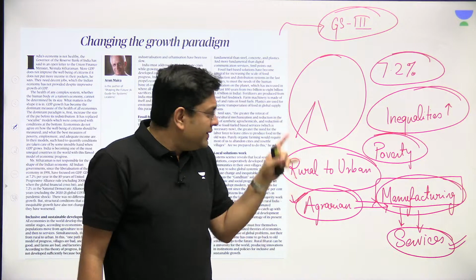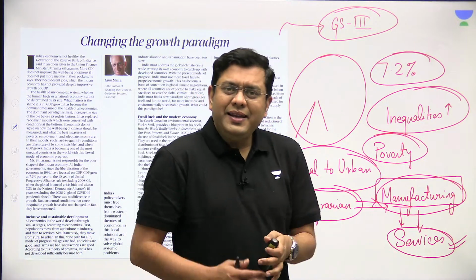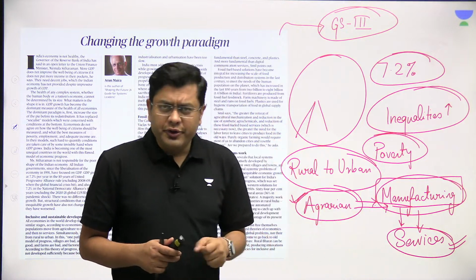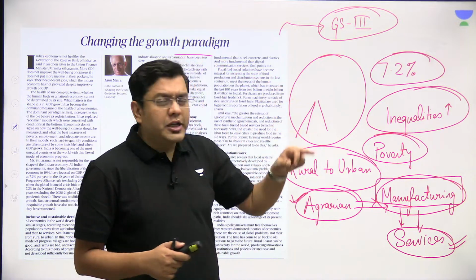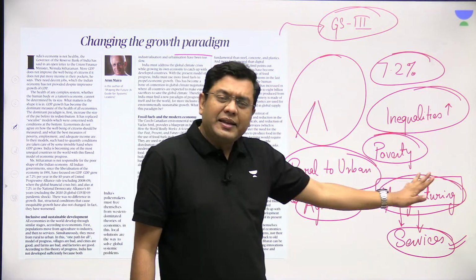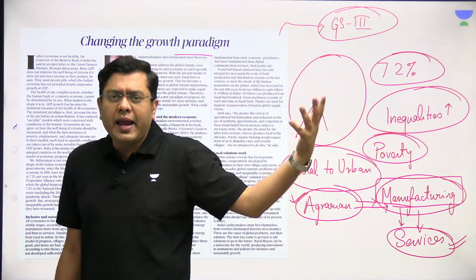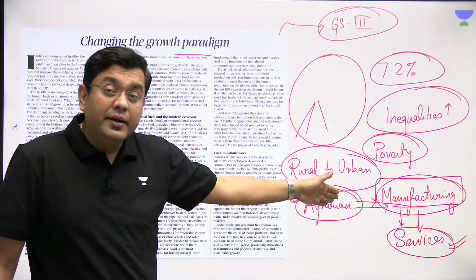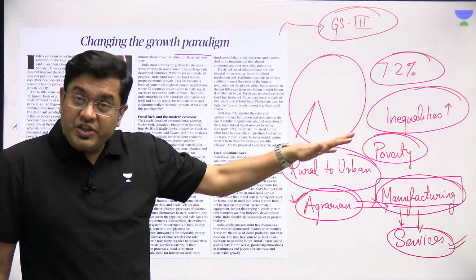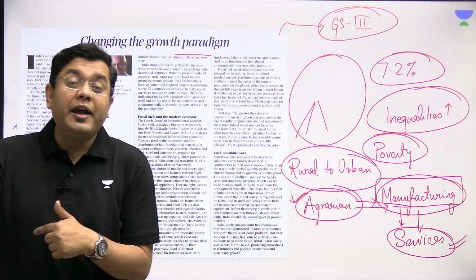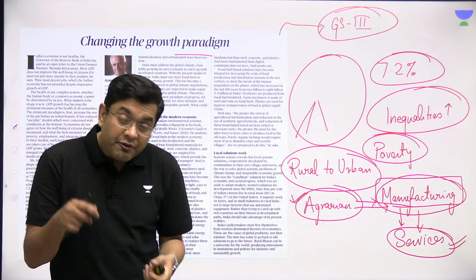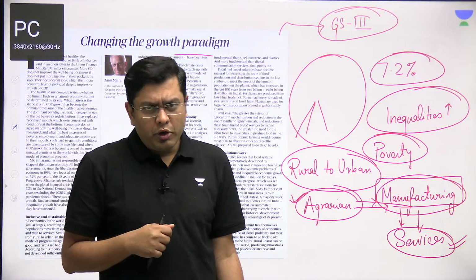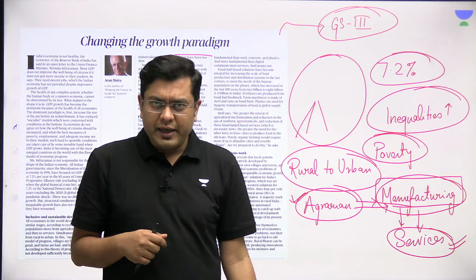Now, this article argues about this entire transitionary path that we are following: do we need to follow this path? Or do we need to change the growth paradigm? Because this path had been indicated by countries like US, UK and the Western European nations. But who is to say that this is the only path to achieve growth? Yes, few countries have achieved growth by this. But do we need to find a newer model of growth? If yes, first of all, why is there a need to find a newer model of growth? What can be the reason for that?